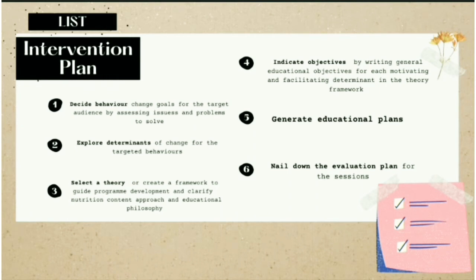The first step is to decide behavior. The second step is to explore determinants. The third step is to select a theory. The fourth step is to indicate objectives. The fifth step is to generate educational plans, and the last step is to nail down the evaluation plan.